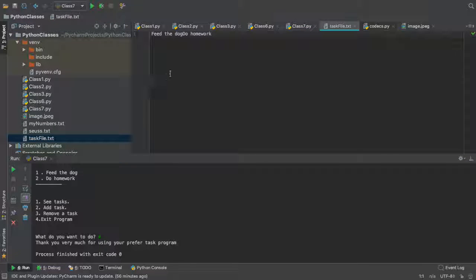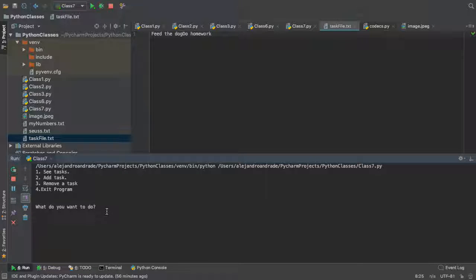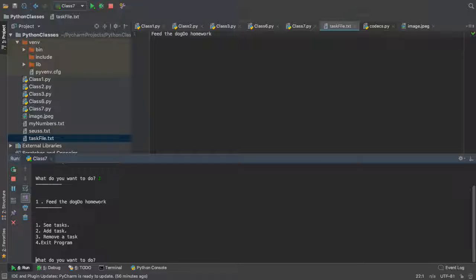So in task files, we have feed the dog, and then do homework. We didn't actually do that plus. It didn't go into the new line. We have to verify why that happened. So you see, these are the little things, but let's see if we actually deleted the file or we have it. So we actually have it now. We just gotta put the R plus, right? Instead of W plus, because W, by definition, if you find the file, you will overwrite it. The R plus lets you write into it, but it also lets you read if it already exists, right? So cool.